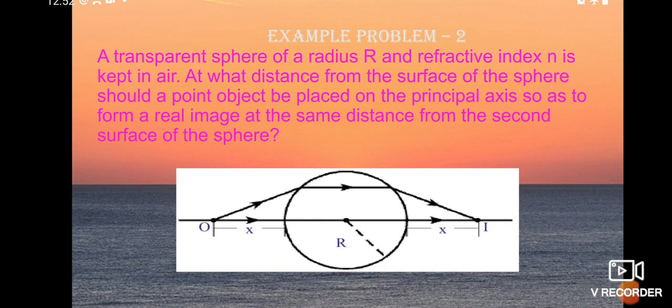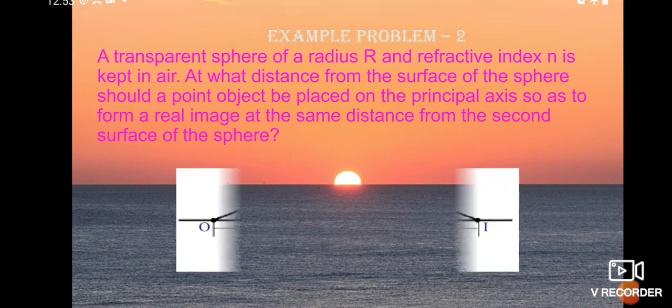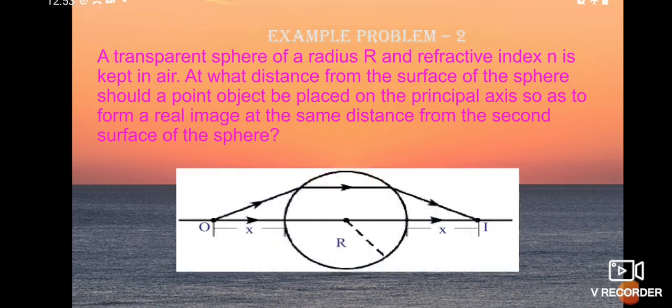Okay students, now let us see here. If you observe in the diagram, for example we have taken the point object here, O. The distance from the point P is x. Now here the ray is traveling and hits the curved surface area of the sphere.